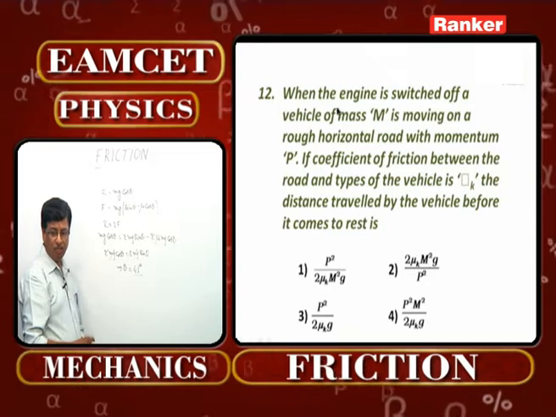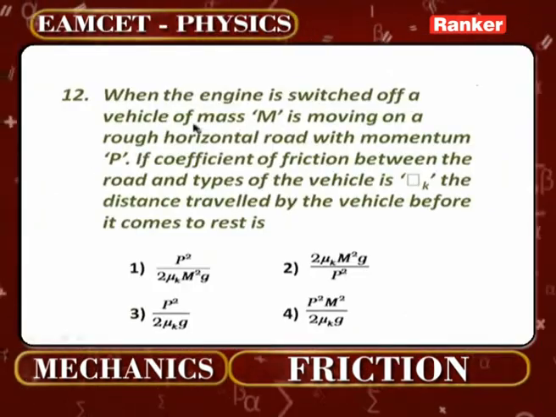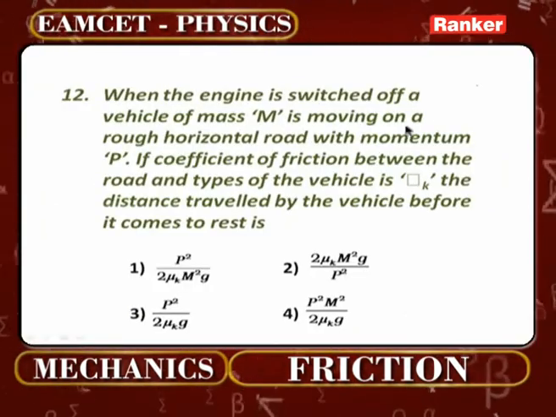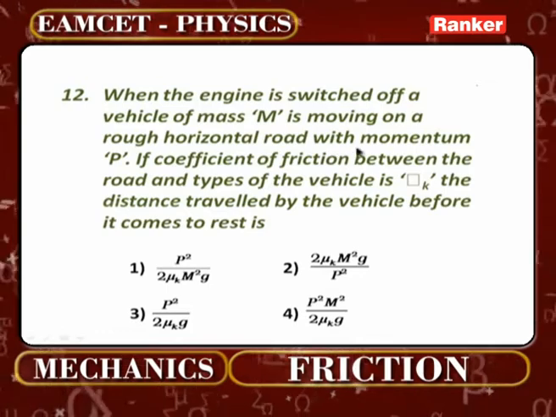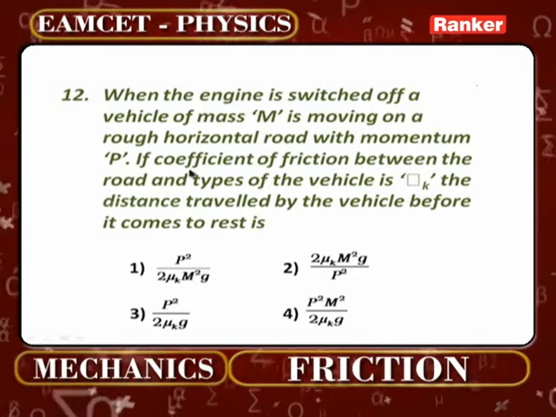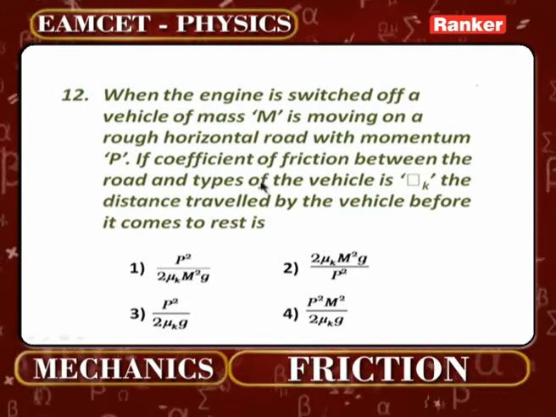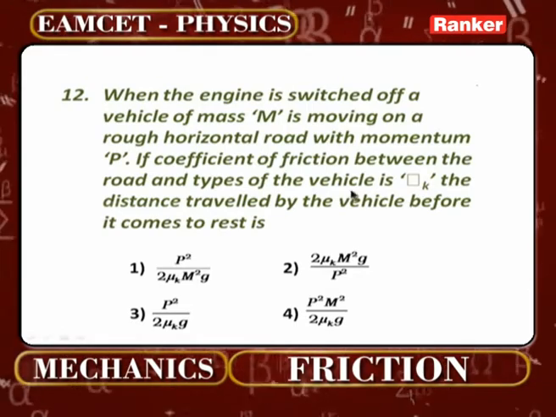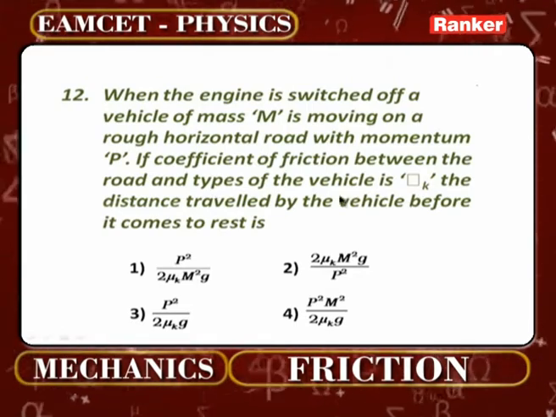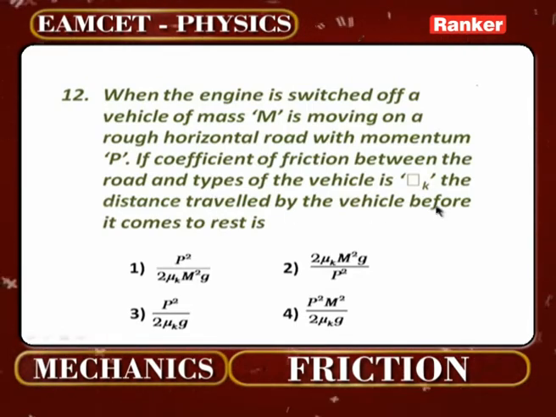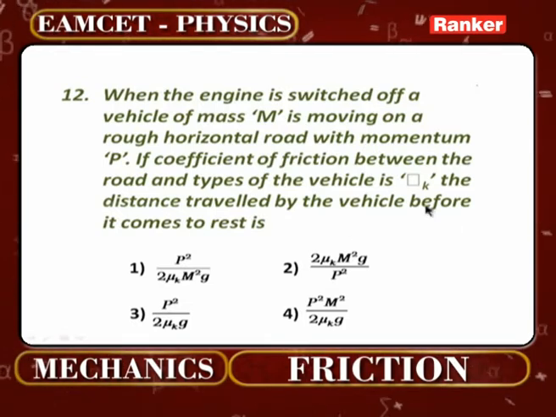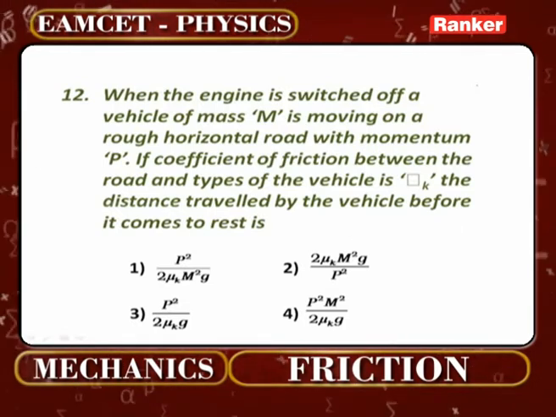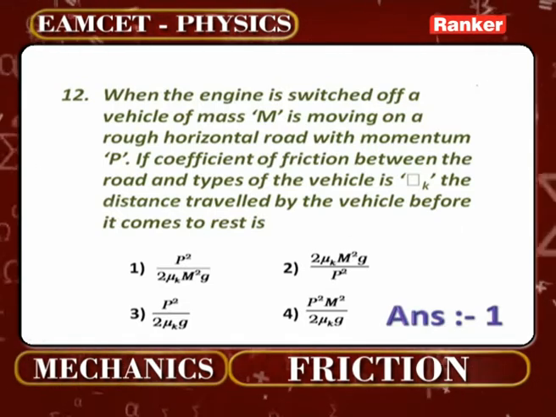Now when the engine is switched off, a vehicle of mass capital M is moving on a rough horizontal road with momentum capital P. If coefficient of friction between the road and the tires of the vehicle is mu k, the distance travelled by the vehicle before it comes to rest is how much? This particular question, if you look at, there is a slight variation.